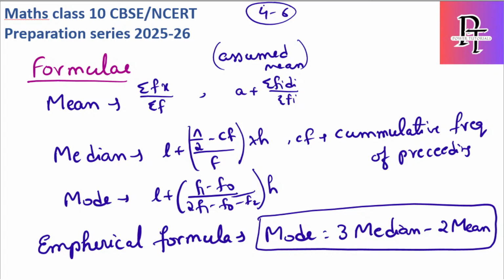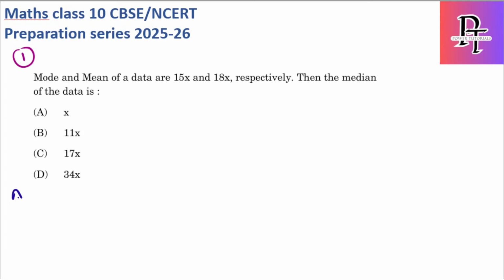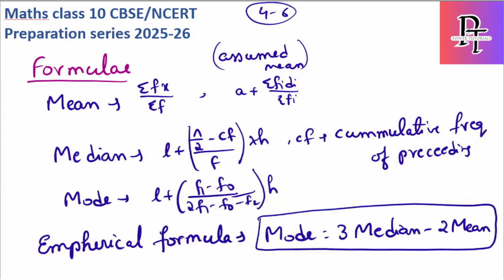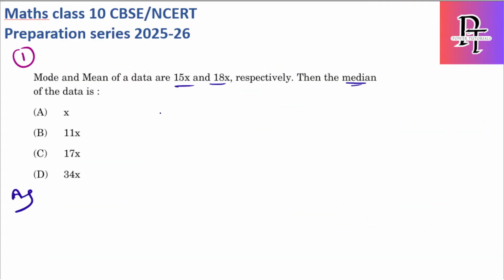Now let's understand how to use these formulas in our questions. In this first question, they have provided mode and mean, and they are asking for the median. Whatever it is, any two they will provide and the other they will ask. So we simply have to use the empirical formula, which is mode is equal to 3 median minus 2 mean. Let's solve this. I'll write the formula again. Empirical formula, mode is equal to 3 median minus 2 mean.